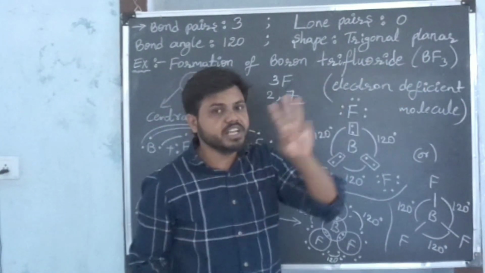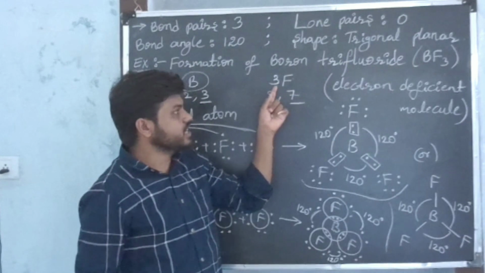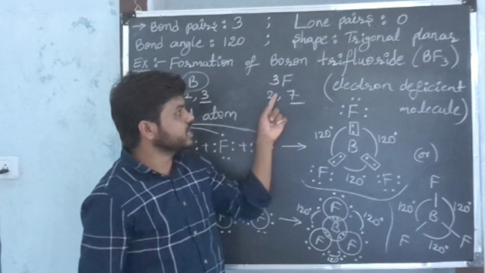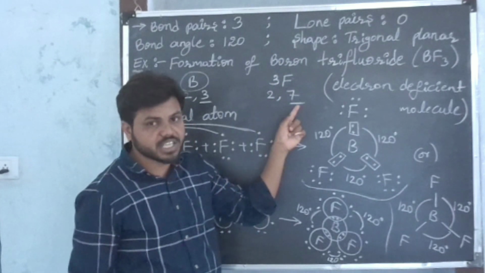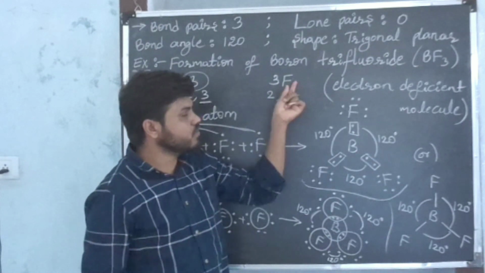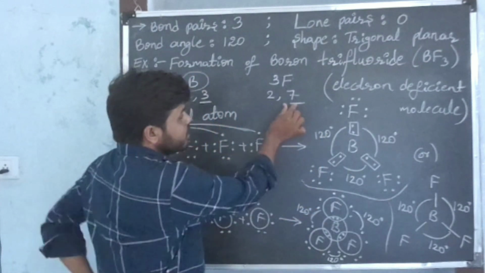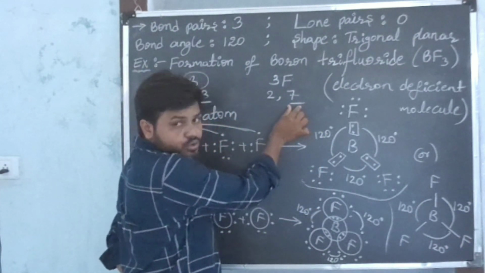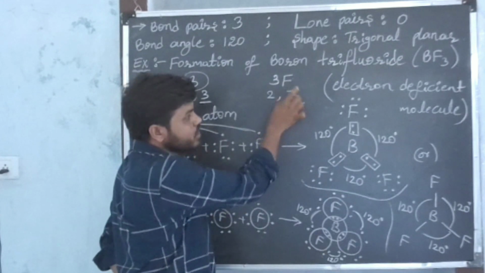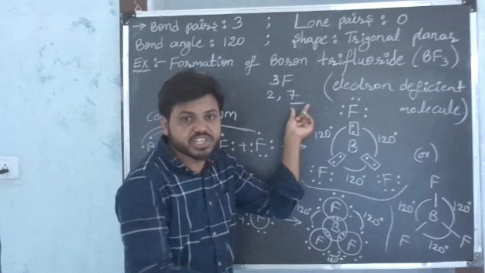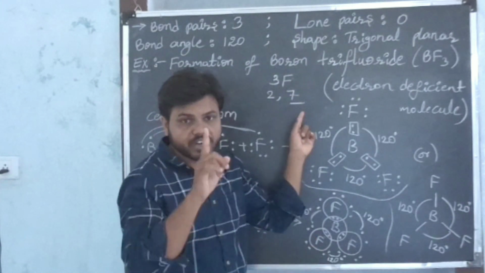In the molecule there are 3 fluorines, so I am taking 3 fluorines. The symbol of fluorine is capital F. Electron configuration of fluorine is 2, 7. This is the valence shell of the fluorine atom. In this there are 7 electrons. By looking at this we can say that to get octet configuration, this fluorine atom requires 1 more electron.